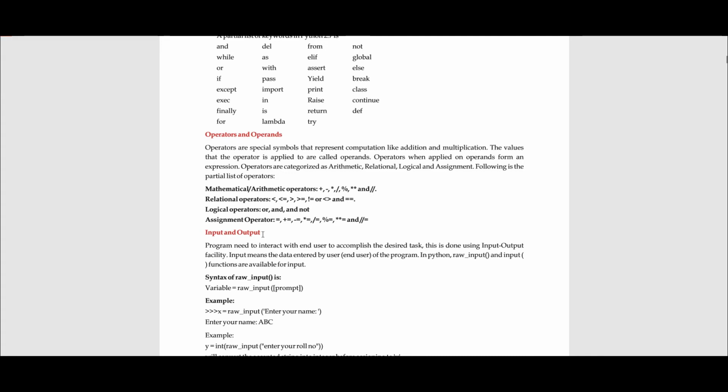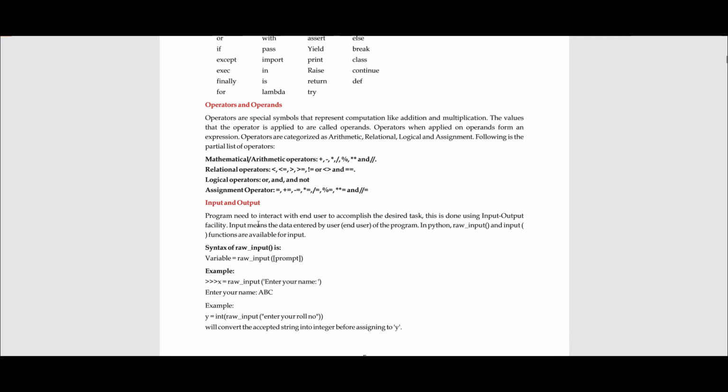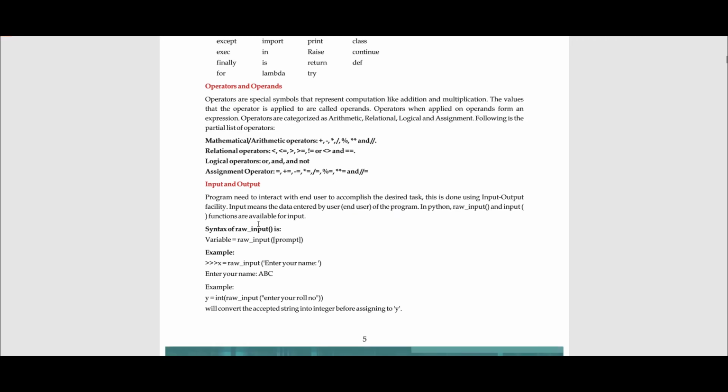So now getting over to the input and the output. If you have a programming language and you need to write a program, the program needs to be interactive at some point, because you would be taking a certain set of input from the users and providing a certain set of output to the users.